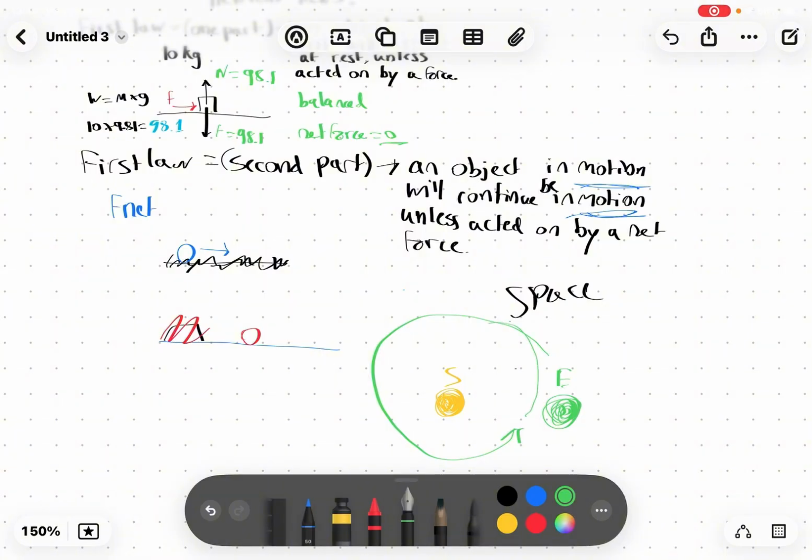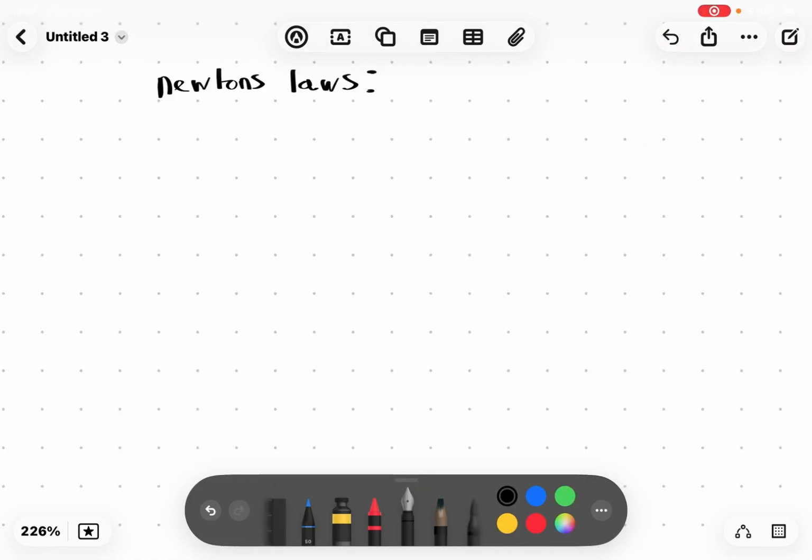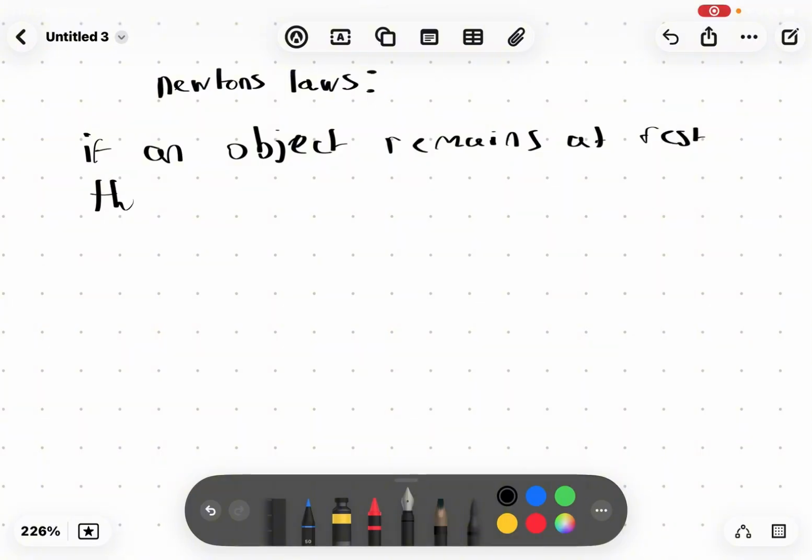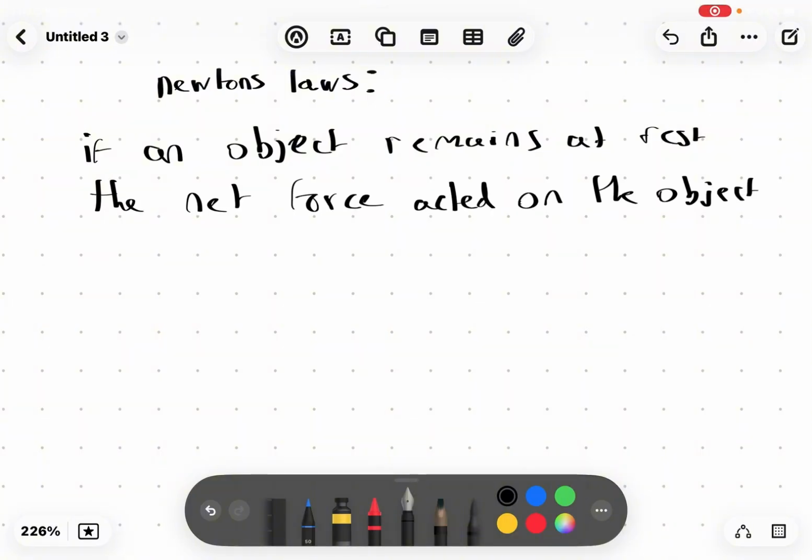And that makes sense because in space there's nothing to stop it, there's no air resistance. And that is the first law of motion: if it's in motion, it will stay in motion. If an object remains at rest, the net force acting on the object is equal to 0.